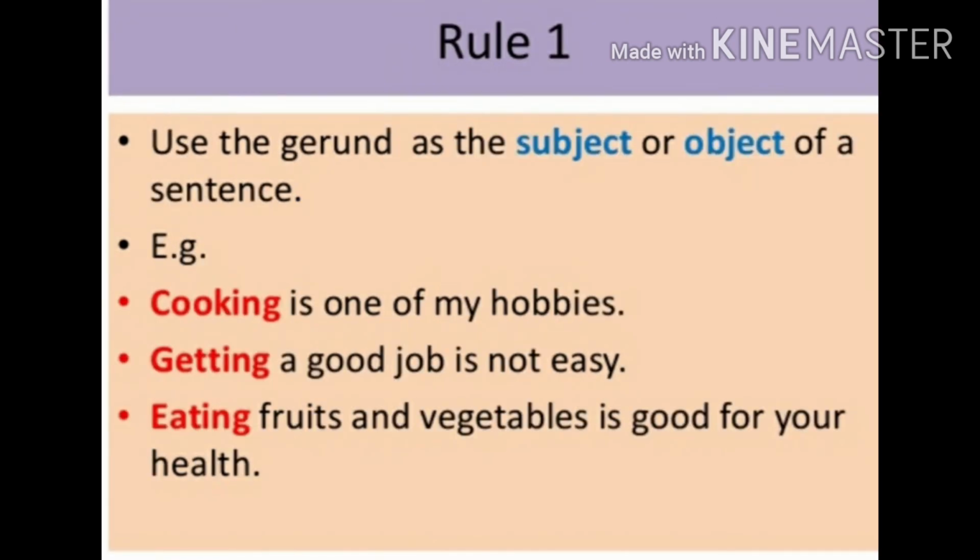Rule number 1. We can use gerund as the subject of a sentence or object of a sentence. Example, cooking is one of my hobbies. In this sentence, cooking is used as subject of the sentence. Getting a good job is not easy. Eating fruits and vegetables is good for your health. Getting and eating are also gerunds and used as a subject of the sentence.